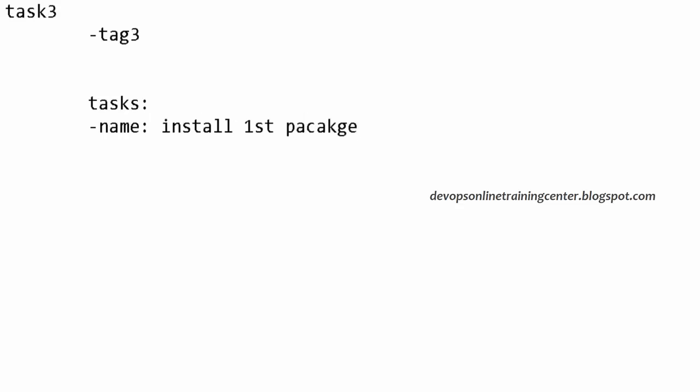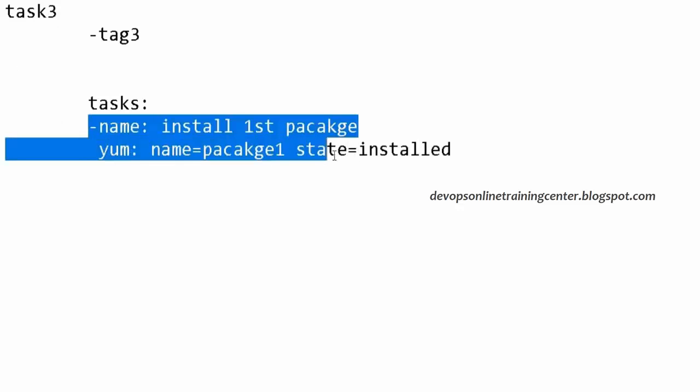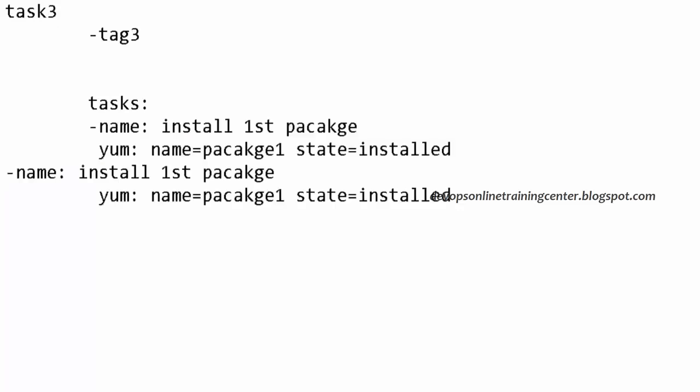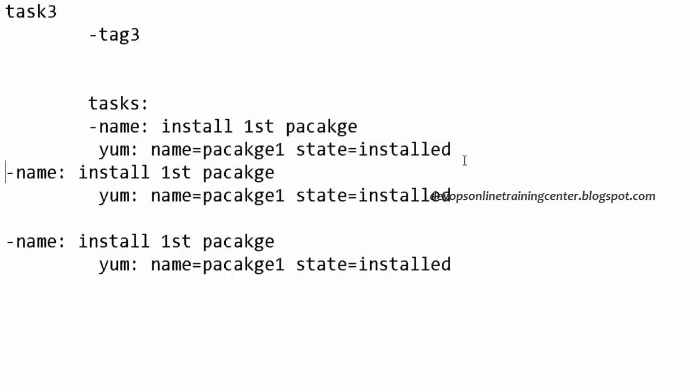Then we write something like module name. Name is equal to http package 1, let us say for example. Then state equal to installed. So let us say if I want to install 100 packages, I need to repeat this step 100 times to install 100 packages.